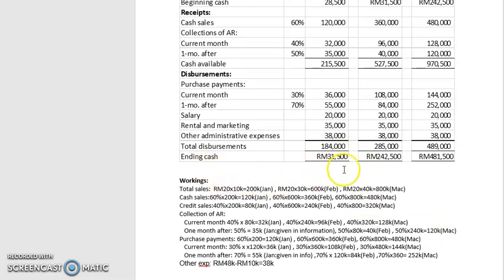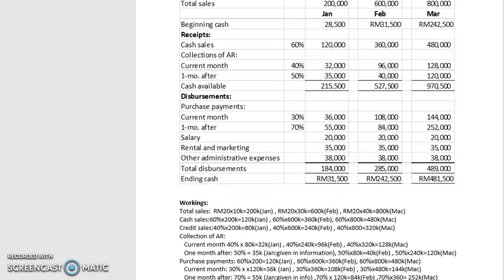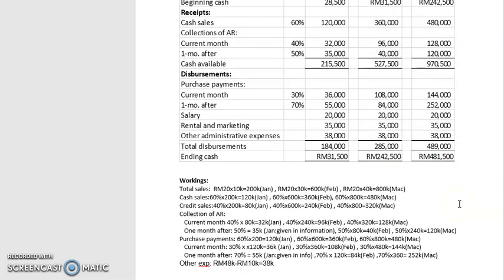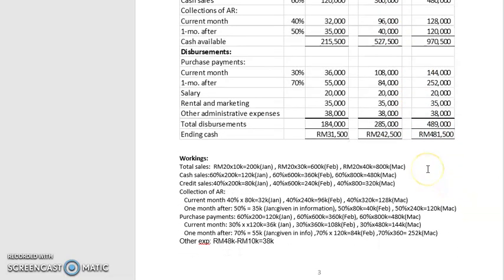So the ending cash for January is 31,500. So you get the February beginning cash. So it is like that for the other months. So you can take a look at the working.